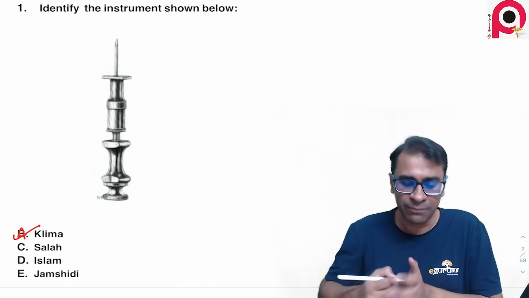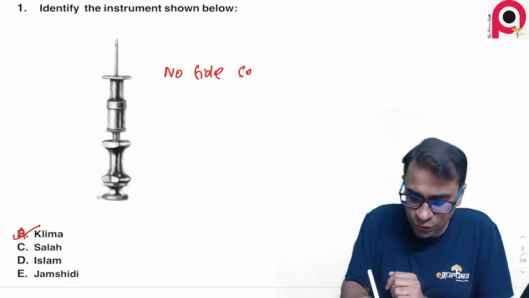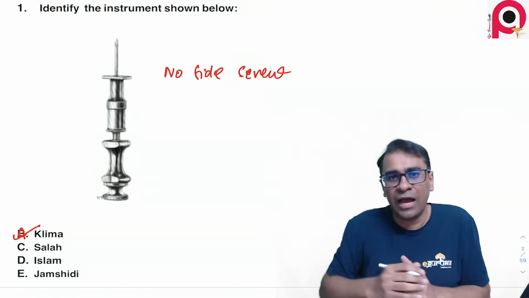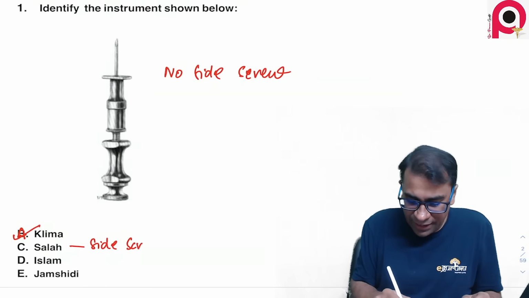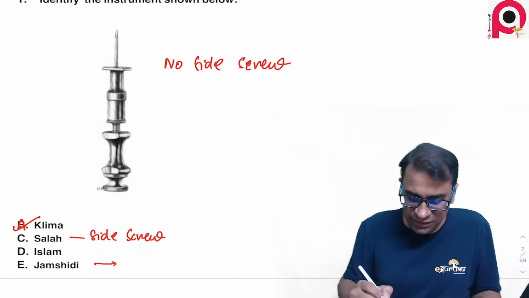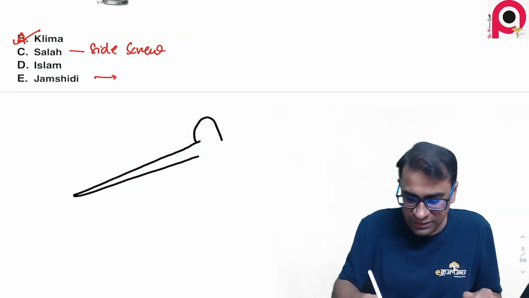So why is it Klima? Because there is no side screw. Where there is no side screw, it cannot be Jamshidi. Jamshidi is a long needle and has a handle at the back. So Salah would have a side screw actually, and hence I would say this is not the answer. Islam is not frequently used at all nowadays. And Jamshidi needle is a long needle, and it has a handle at the back, something like this.